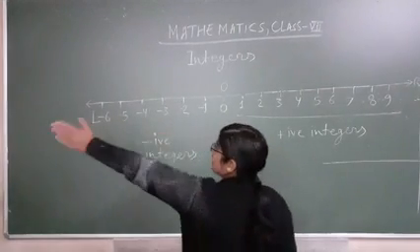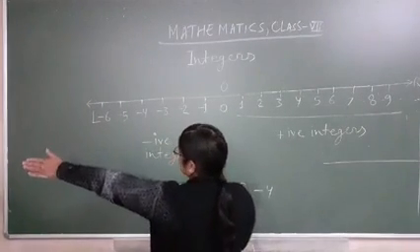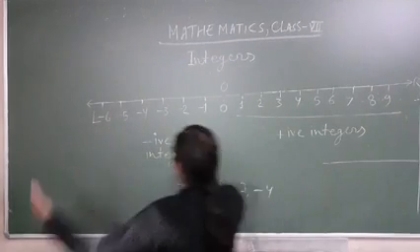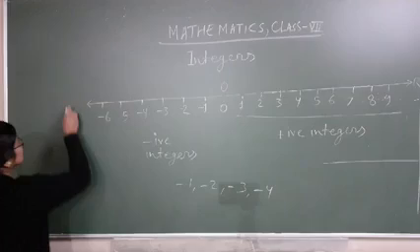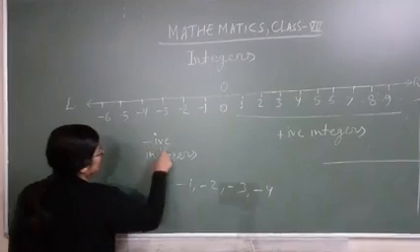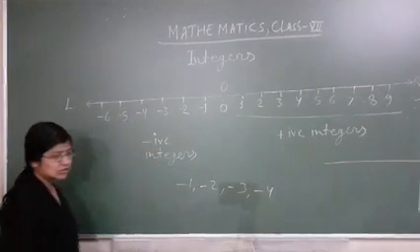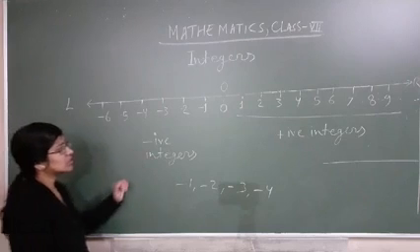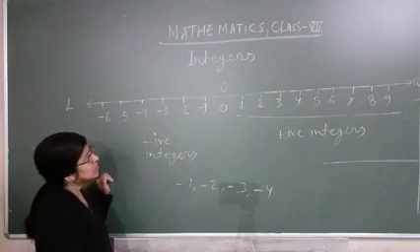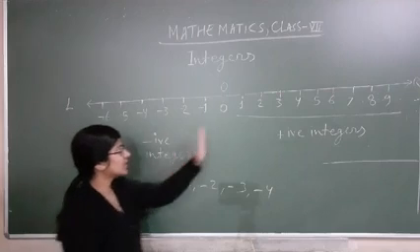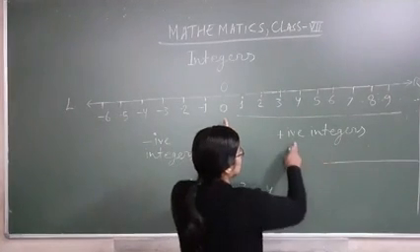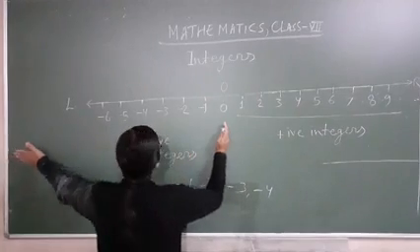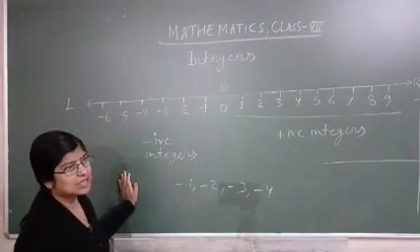So on the left side of your face, that there will be left hand, and on that side you will draw negative integers, or we say negative numbers also, but generally we use negative integer. So that is fixed. Always on the right side of 0 there will be positive integer, and on the left side of 0 there will be negative integer.